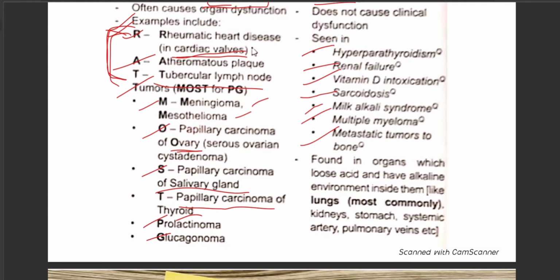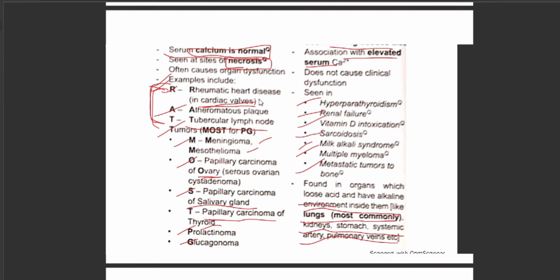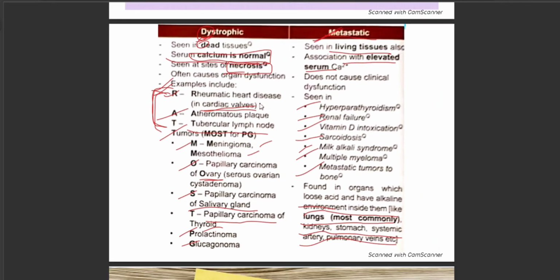So it's usually found in organs which lose acids and have an alkaline environment inside them, like the lungs, which is most common. You can see what kind of necrosis here: it's a kind of caseous necrosis present in the lungs, therefore it causes tuberculosis. It's also seen in kidneys, stomach, systemic arteries and pulmonary veins, etc. So that's it about the difference between dystrophic and metastatic calcification.